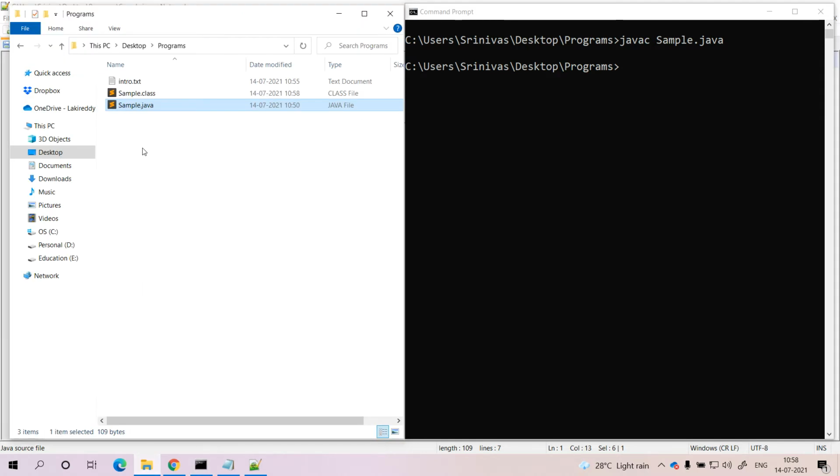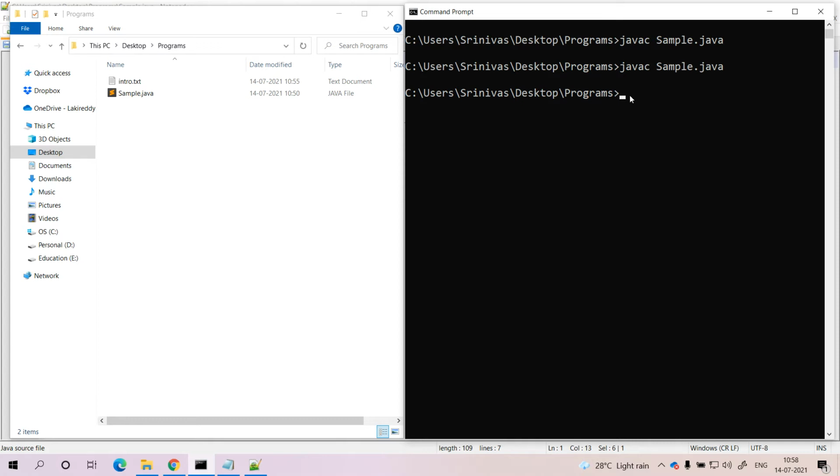Try to observe it. Within the same folder you will get the sample.class file. Let me remove it. I want to compile it one more time: javac sample.java. Here my file name is sample.java and the class name is also sample. Due to that reason, at the time of compiling the sample.java program, I am getting the sample.class file.